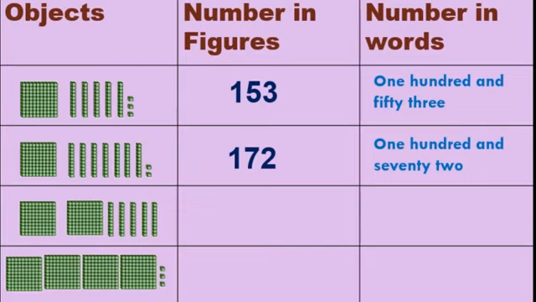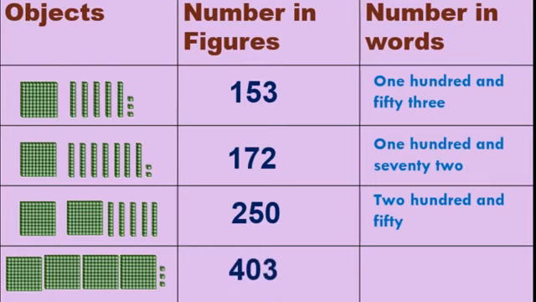So it became 200 and tens 5 are there. So it is 250. Here 250. In the last one, there are 4 bundles and 3 units. That is 403. Yes, dear children. Again, we have completed our second table.